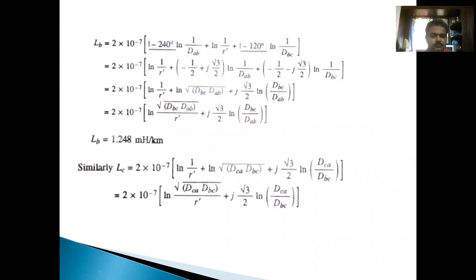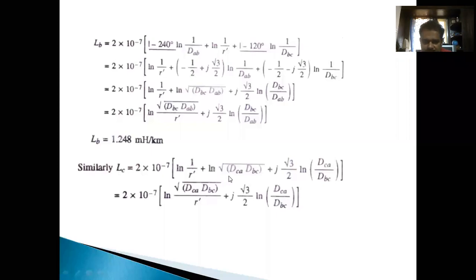Similarly, we can write for the third one, LC, the inductance due to the third conductor. You will observe the same formula in the same fashion.